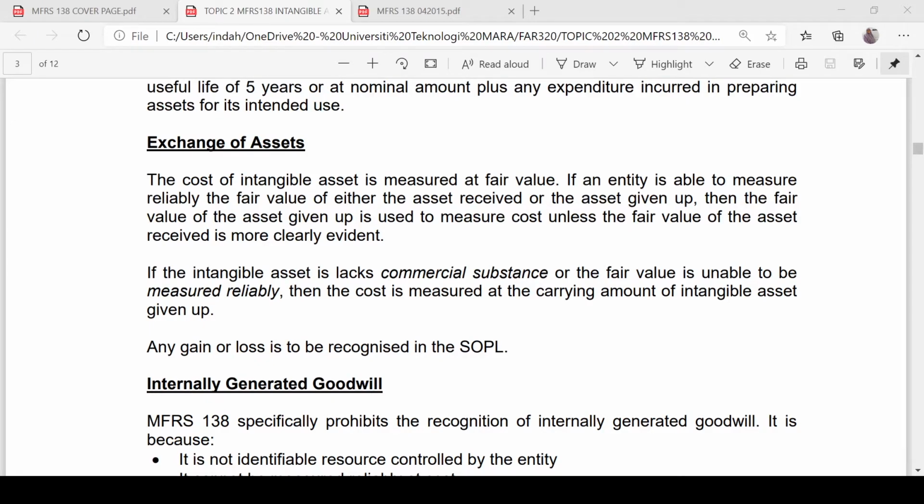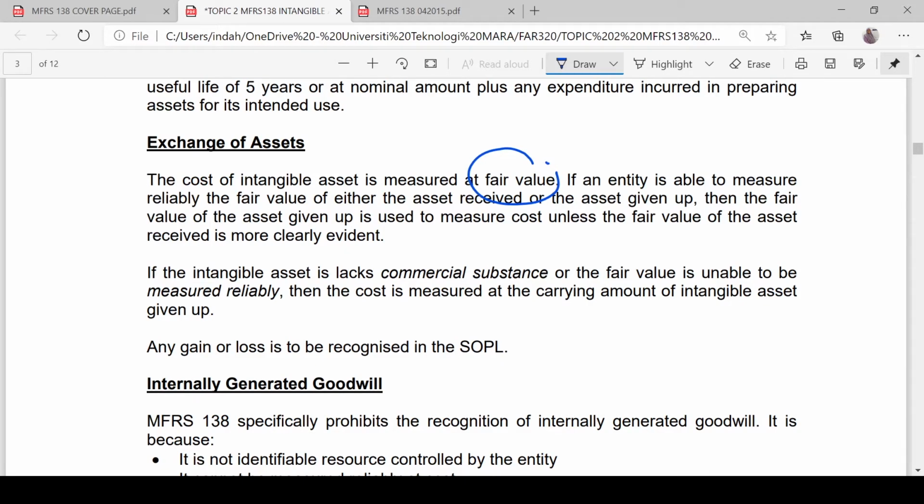What about exchange of asset? We are going to exchange intangible asset with another asset. So how do we record the intangible asset received? The cost of intangible asset is to be measured at fair value.